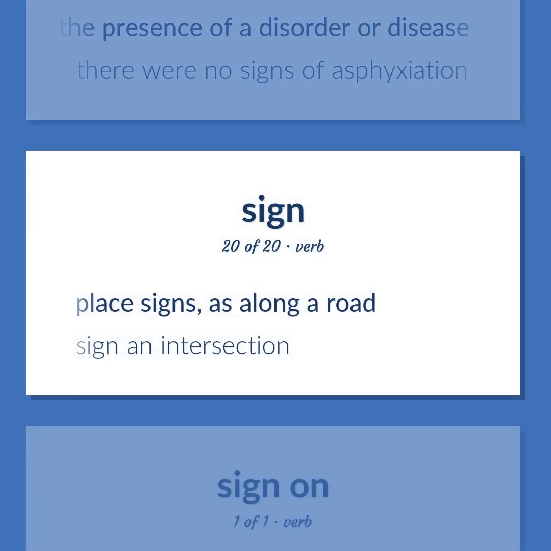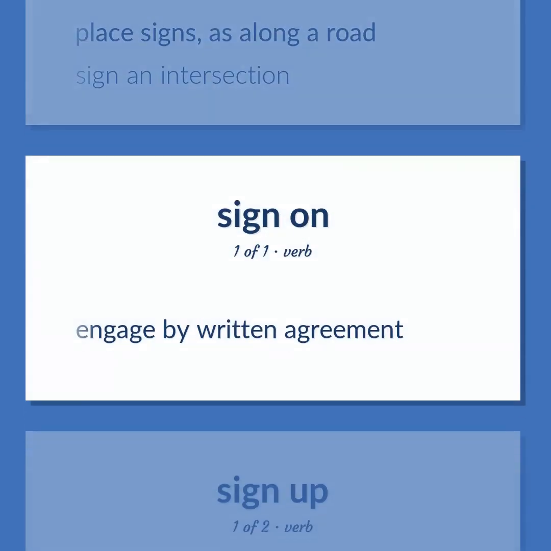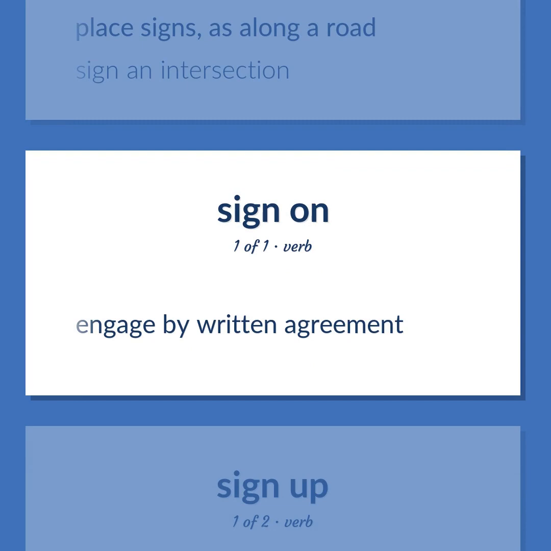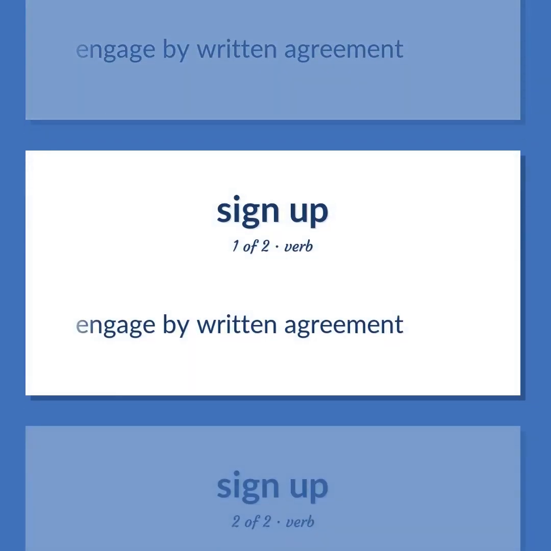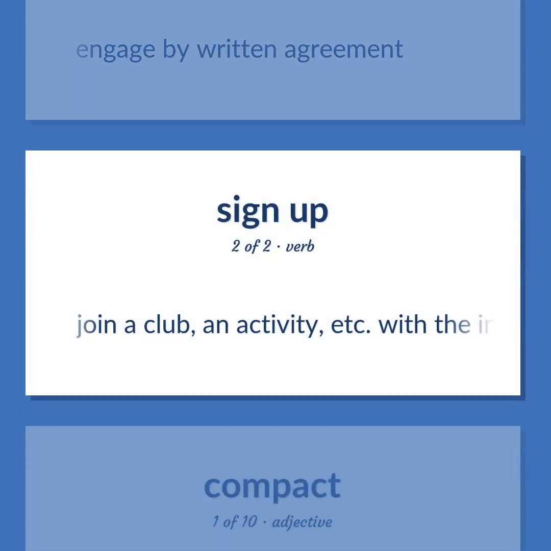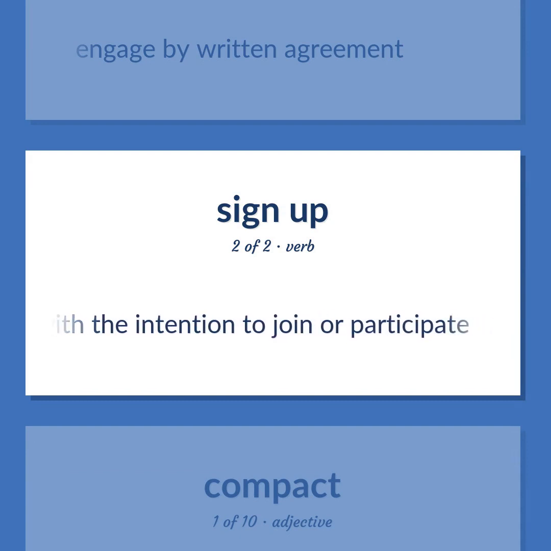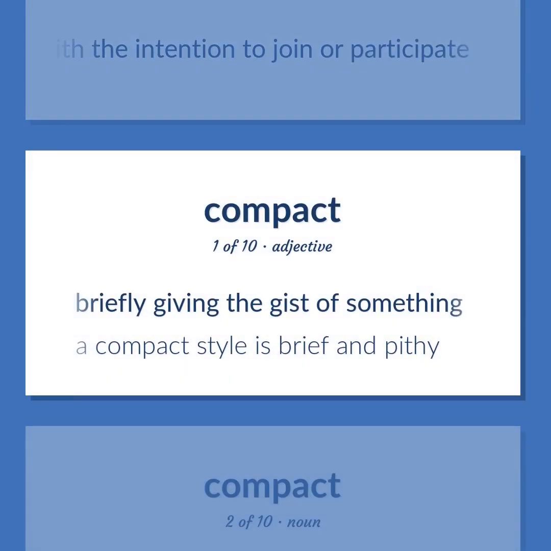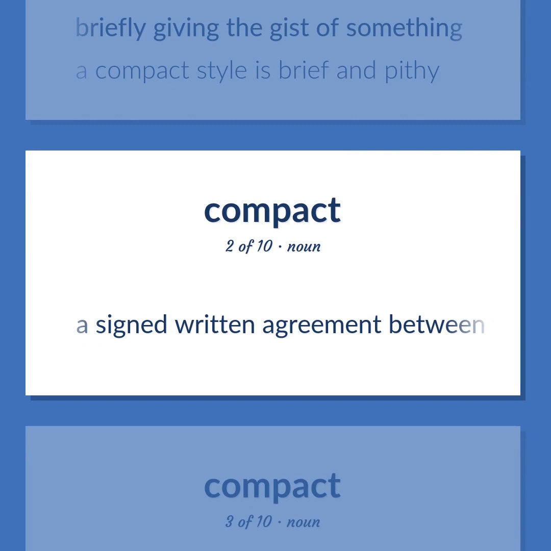Place signs, as along a road. Sign an intersection. Engage by written agreement. Engage by written agreement. Join a club, an activity, etc., with the intention to join or participate. Briefly giving the gist of something. A compact style is brief and pithy. A signed written agreement between two or more parties, nations, to perform some action.